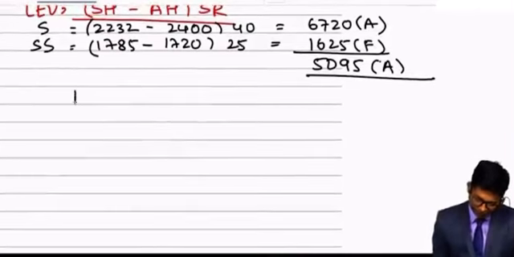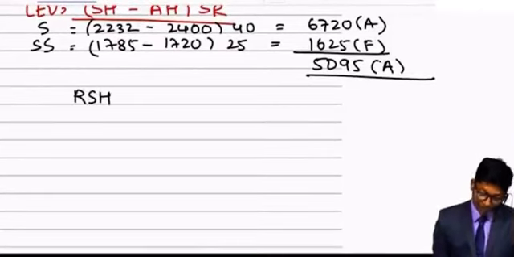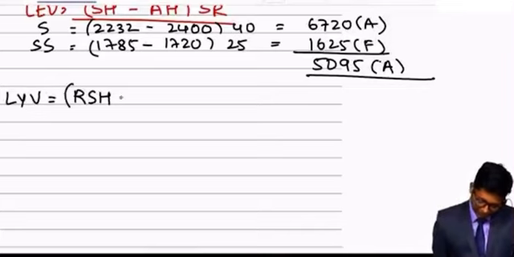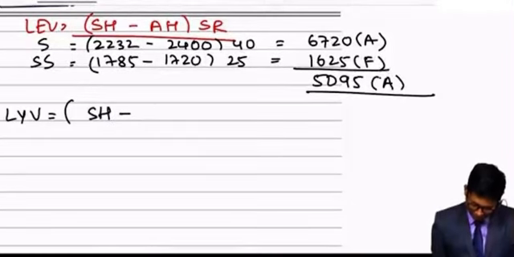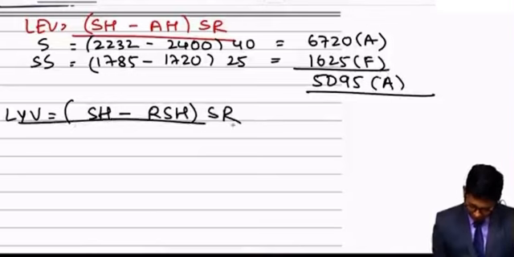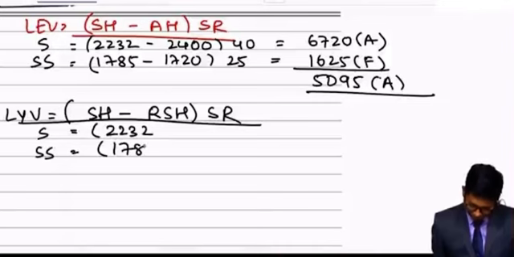For that purpose, we need to calculate RSH. First, let me write down the formula. Labor yield variance is standard hours minus revised standard hours into standard rates. Skilled and semi-skilled standard hours are available, 2232 and 1785.